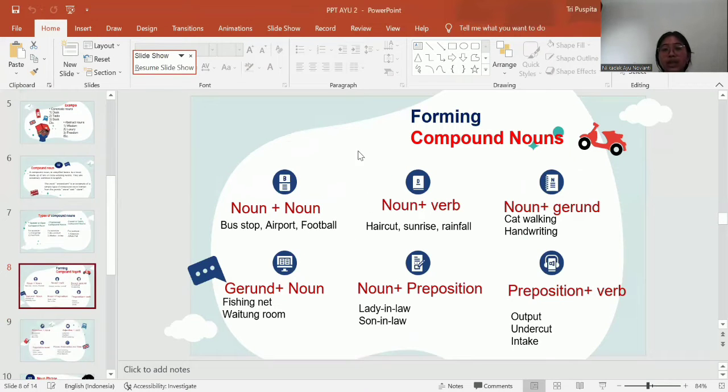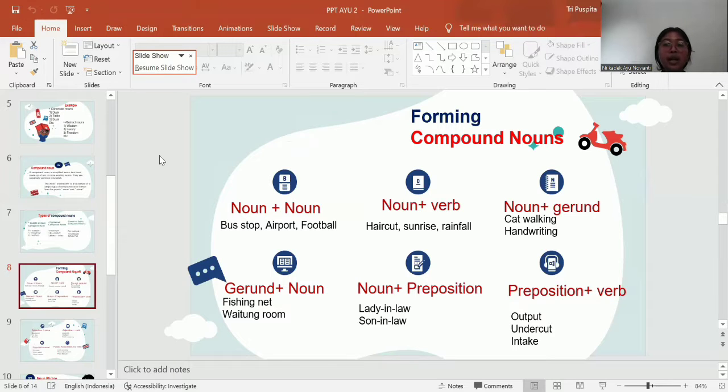Yep, this is a combination if you make compound noun. The first is noun plus noun. For example, bus stop, airport, football. Bus, air and foot are nouns, and stop, port and ball are nouns.